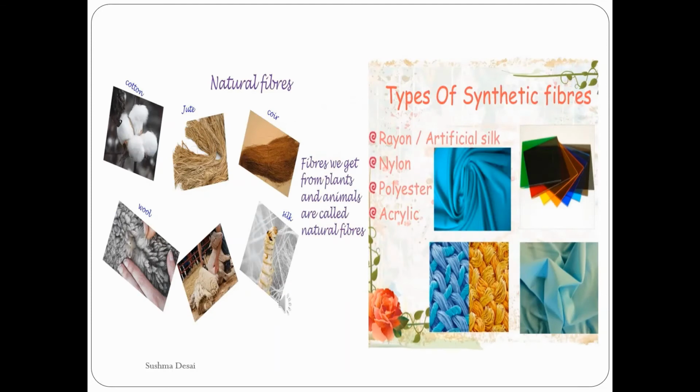Now, natural fibers are cotton, jute, coir, silk, wool. These are the different types of natural fibers, that means you get these from plants or animals. The different types of synthetic fibers, which are made in factories, can be nylon, polyester, etc. These are the two types of fibers, natural fiber and synthetic fiber.